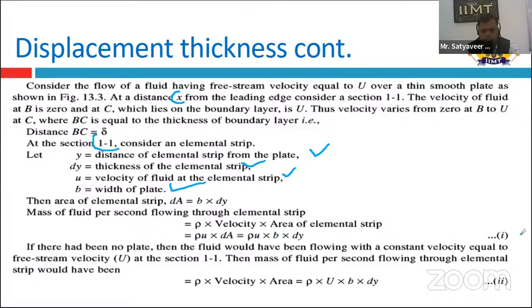We take this as equation number 1. If we find the mass of the fluid per second flowing through the elemental strip, we can write the formula as rho u b into dy. Here the velocity u is taken as capital U because the velocity is the free stream velocity.